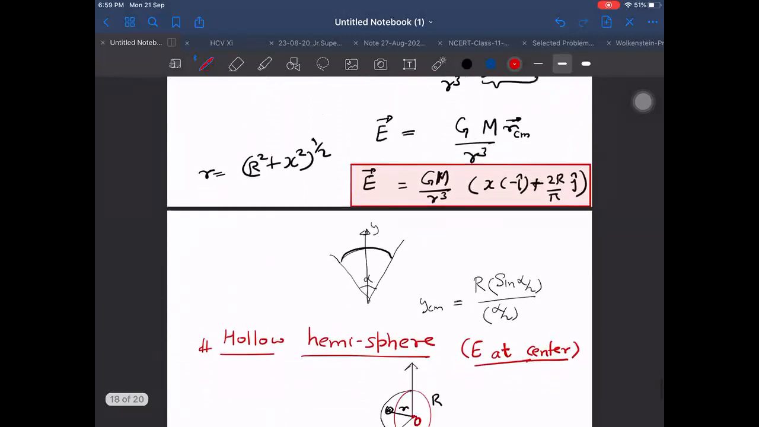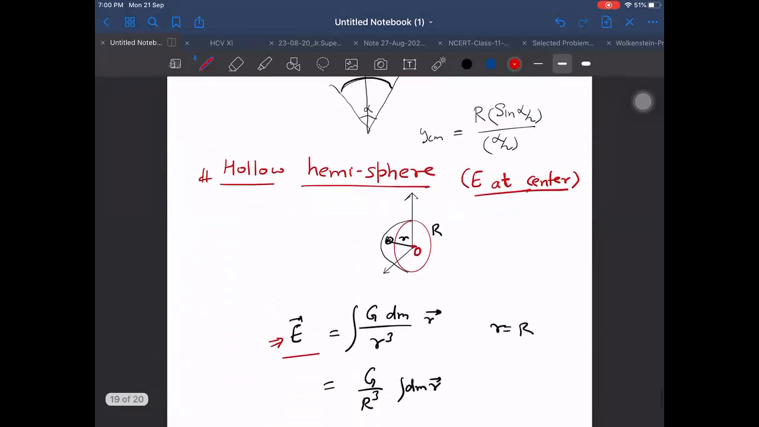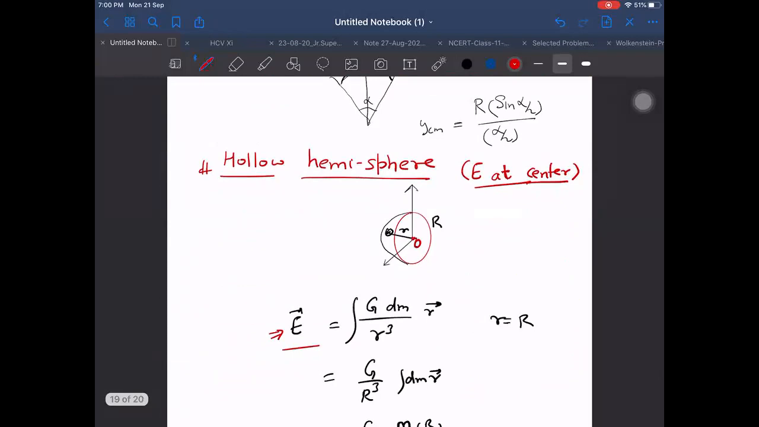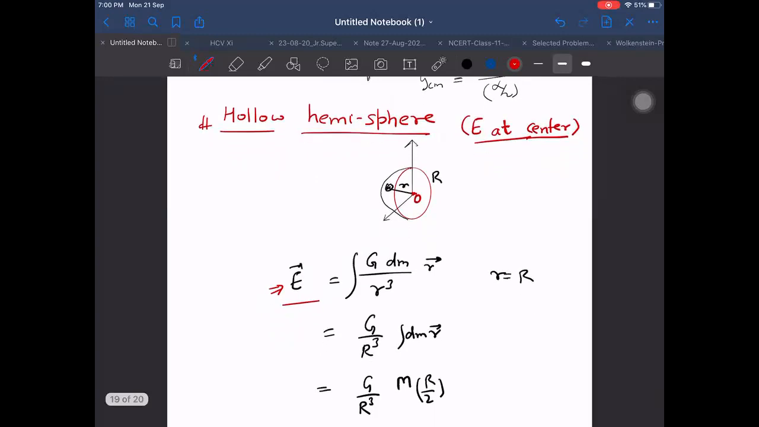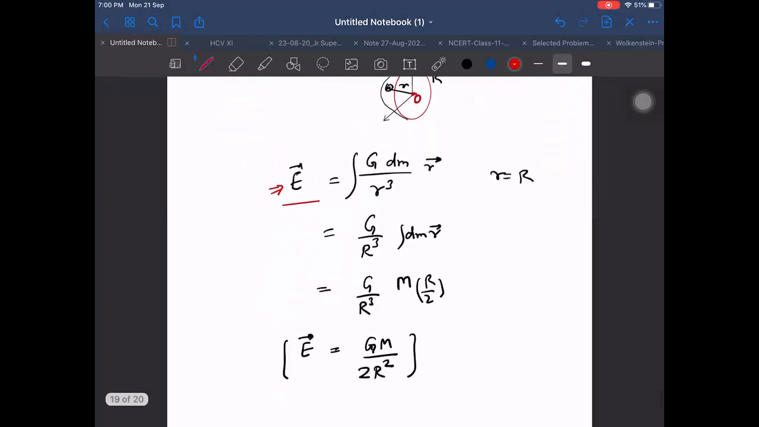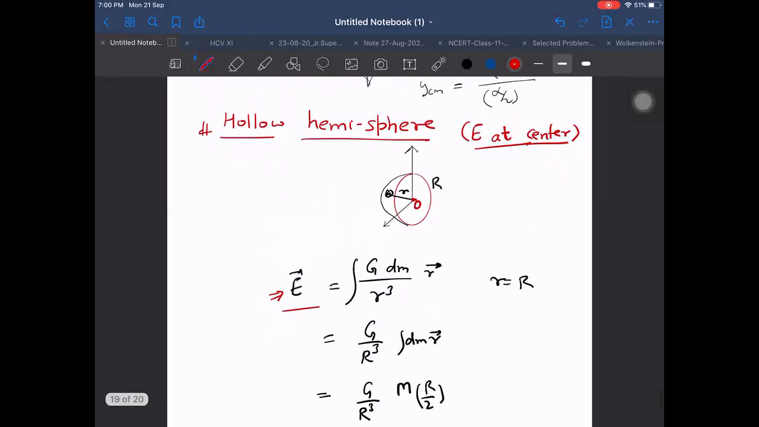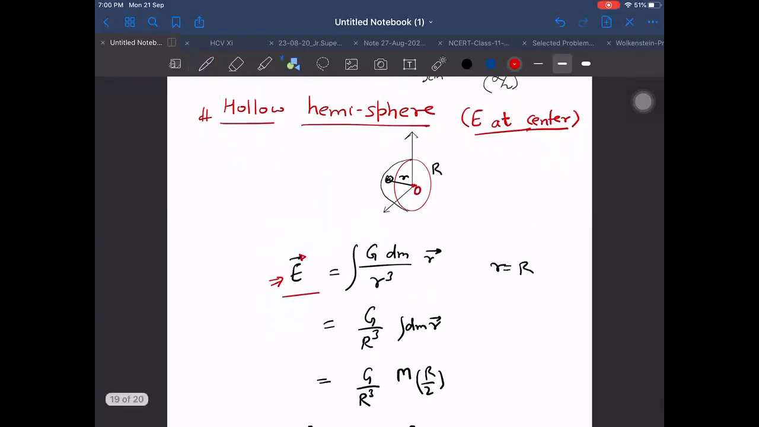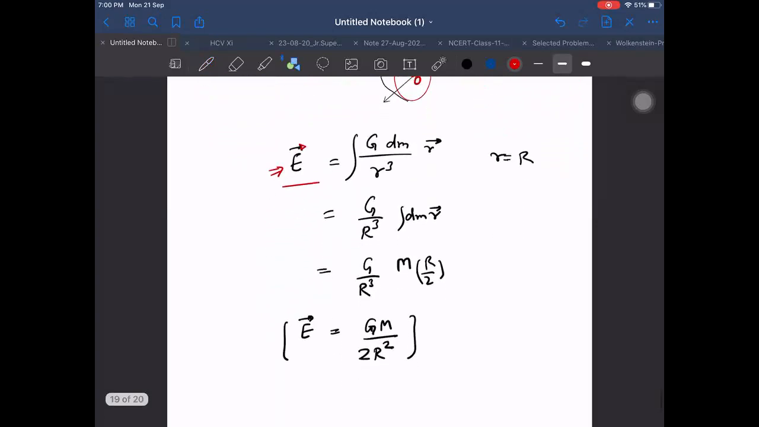And now we have more limitation for a hollow hemisphere. Not only at a point on a line, but just at a single point. Only at the center. Can we find at other places? No, not possible. It is a difficult task, with complicated integration. Using computers we can find out, but otherwise normally we cannot. Okay.